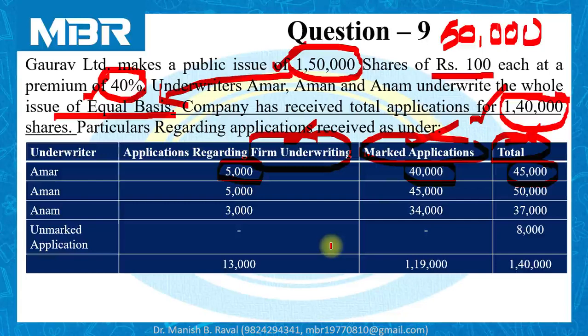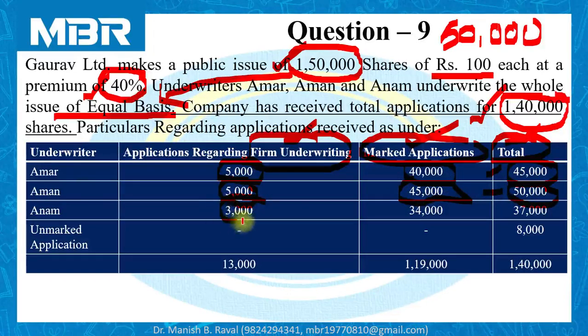In this table the examiner has provided all information regarding classification of the applications received by the company. For Amar, 5,000 firm underwriting, marked applications 40,000 and total applications received from Amar 45,000. Aman, second underwriter, 5,000 for firm underwriting, 45,000 for marked applications, and total applications received with the stamp of Aman 50,000.